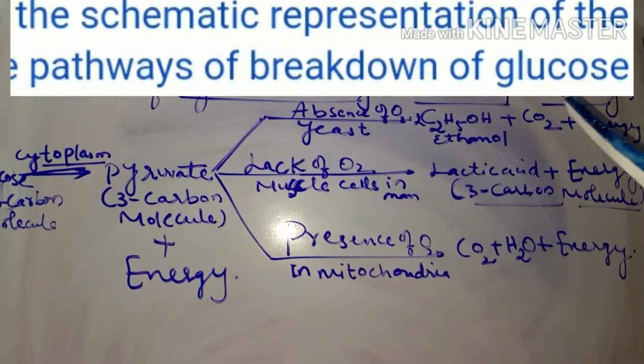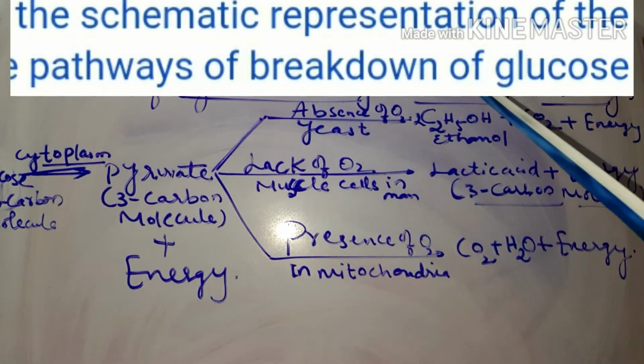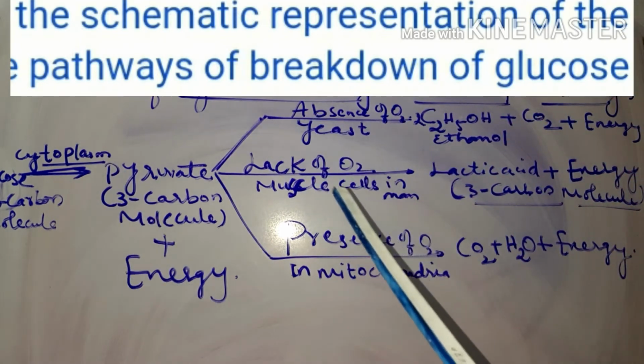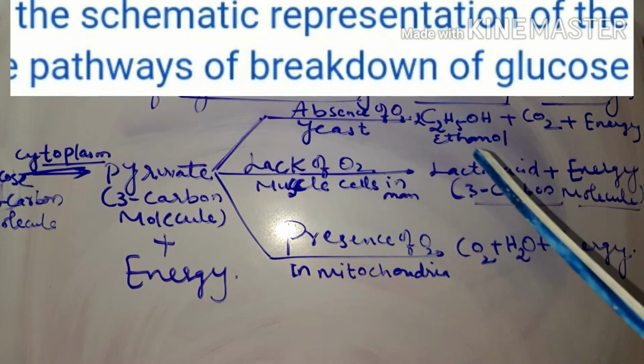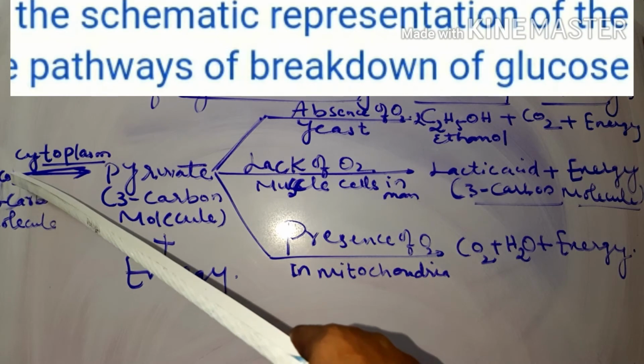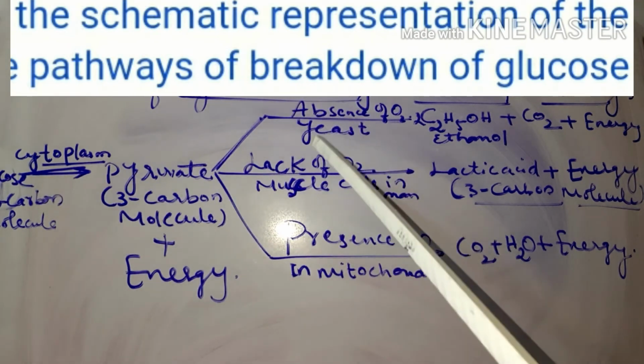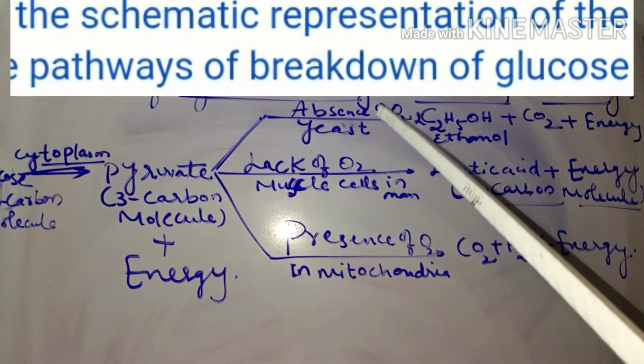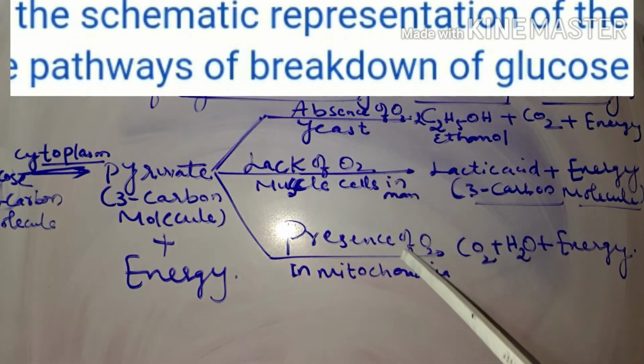Now we shall discuss the various pathways in the breaking down of glucose. The schematic representation shows the breakdown of glucose by various pathways. What happens to the glucose when it is broken down? What are the various pathways? First, if we study the glucose, there are three different phases: in the absence of oxygen, lack of oxygen, and presence of oxygen.